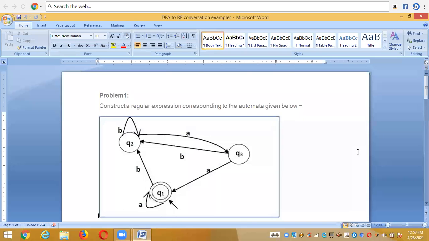That means we're taking an input in the form of a DFA, and now we're converting it into a regular expression, right? So see the procedure of how to convert the given DFA into the regular expression, and how many states we're having here. Q1, Q2, Q3 states are there, and the inputs are A and B. Q1 is an initial state as well as a final state.